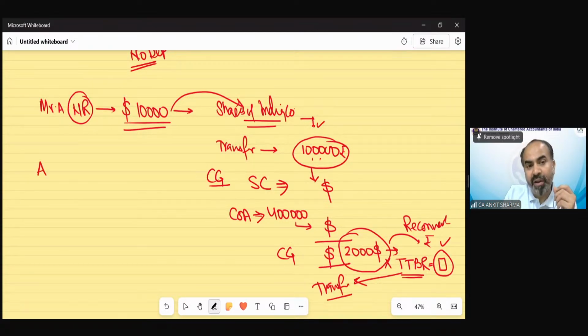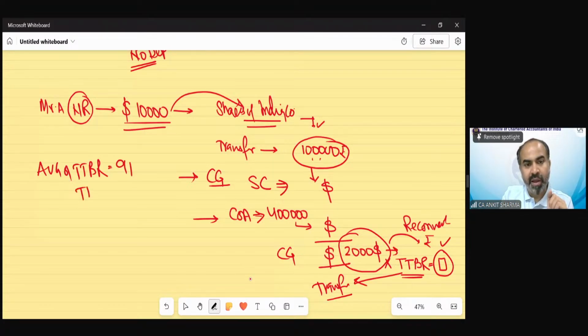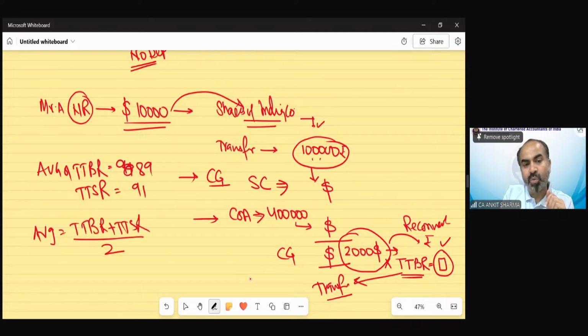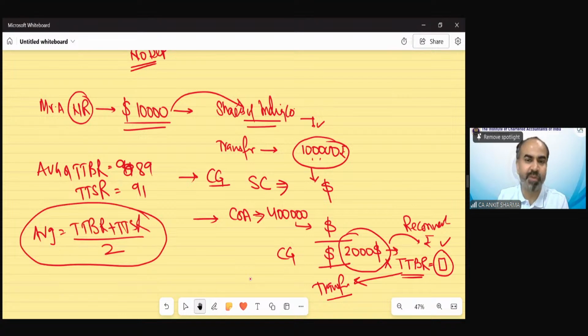Now, how will we calculate the average of TTBR and TTSR? In the question, the TTBR and TTSR would be given there. At the time of purchase, TTBR, TTSR would be there. At the time of sale, TTBR, TTSR would be there. Suppose TTBR has been given as 89 rupees and TTSR is 91. So how do we calculate the average? TTBR plus TTSR divided by 2. So this average formula you just need to learn.